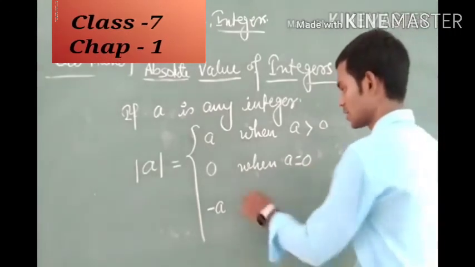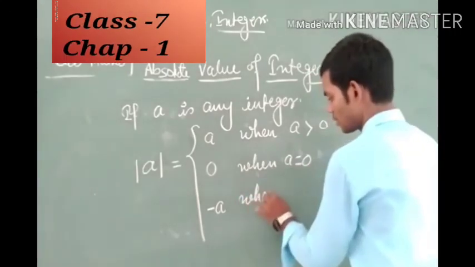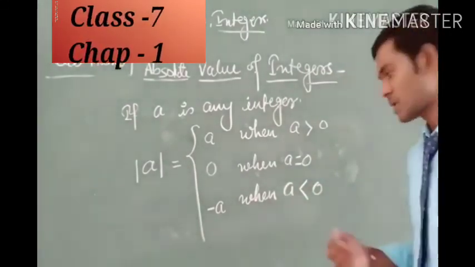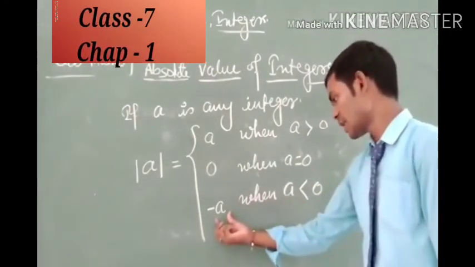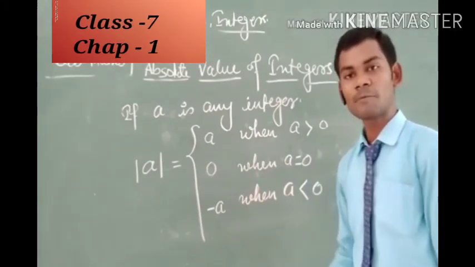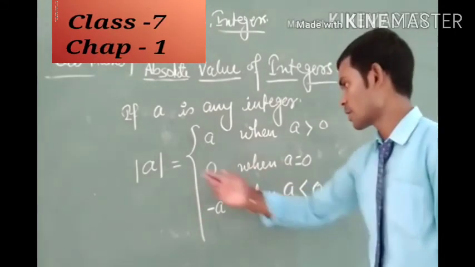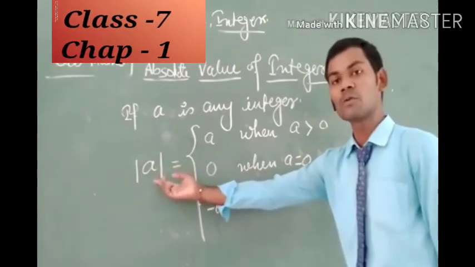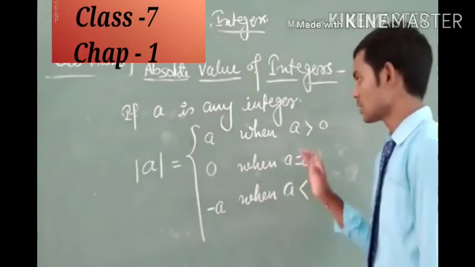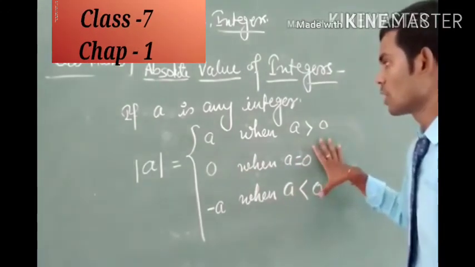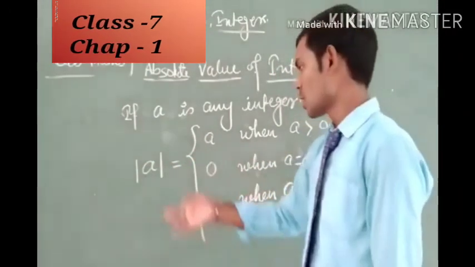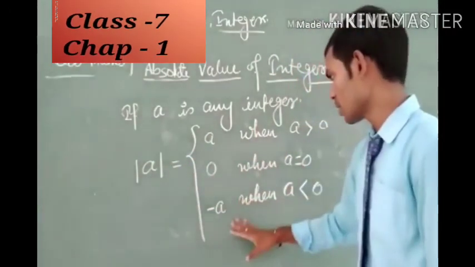And when a is less than 0, that means a lies on the left side of 0, then the mod value or absolute value of a will be minus a. These are the three values for any arbitrary integer.